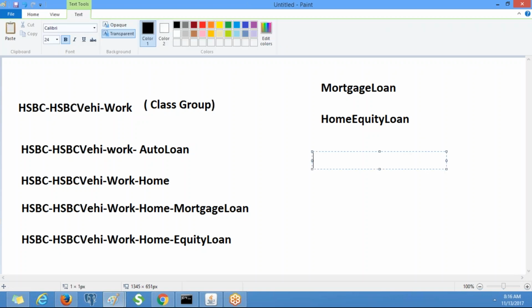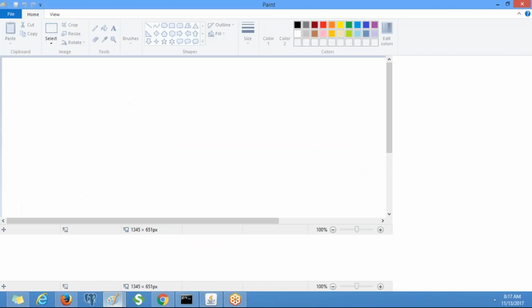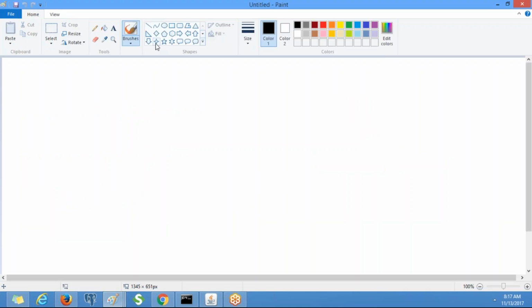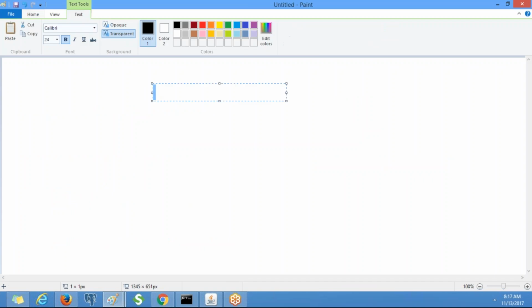So you draw this diagram. These are the classes we will be creating manually. One is auto loan, the other is home loan.